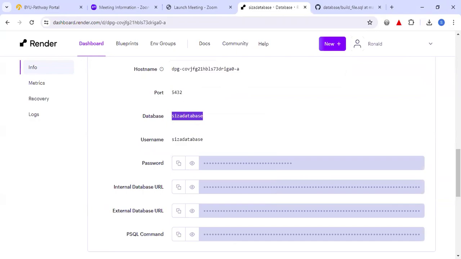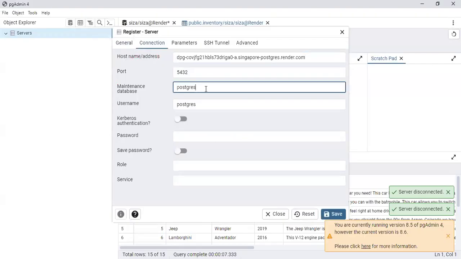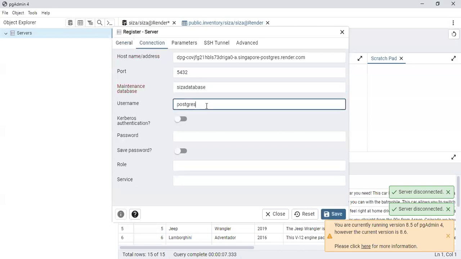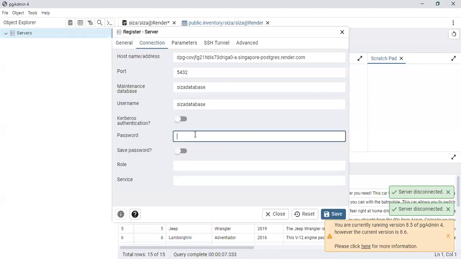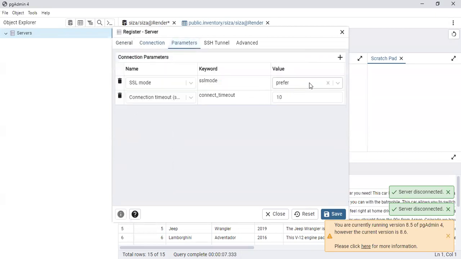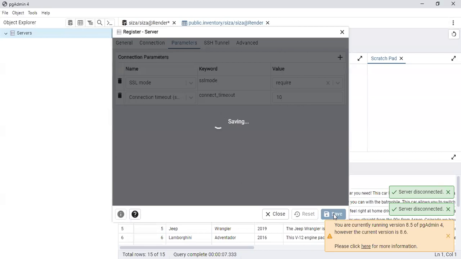Then I'm going to come and paste it here. Also here. Then I'm going to come get the password. Copy it. Put it here. Save. Then I'm going to go to the parameters and ensure that this is required. Then I'm going to have to save this.